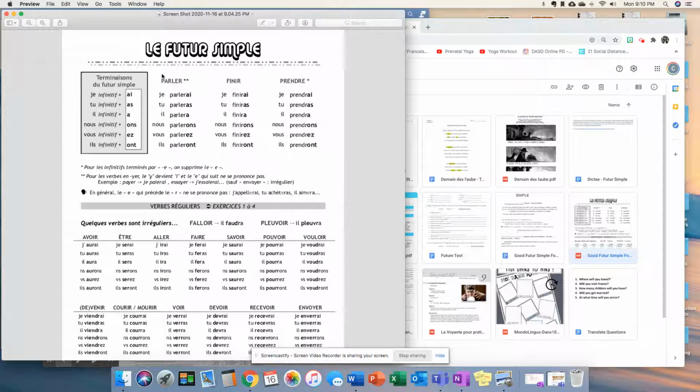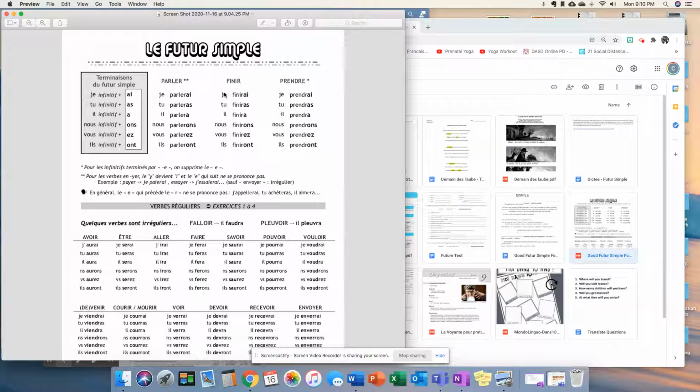So a regular er verb like parler becomes je parlerai. Tu parleras, il, elle, on parlera. Nous parlerons, vous parlerez, ils parleront. Okay, you can see the infinitive is built right there within the conjugation.